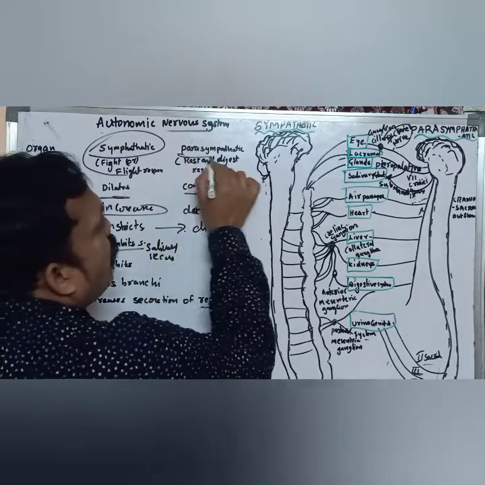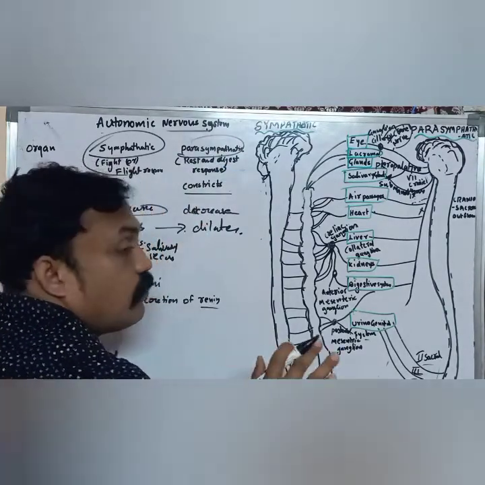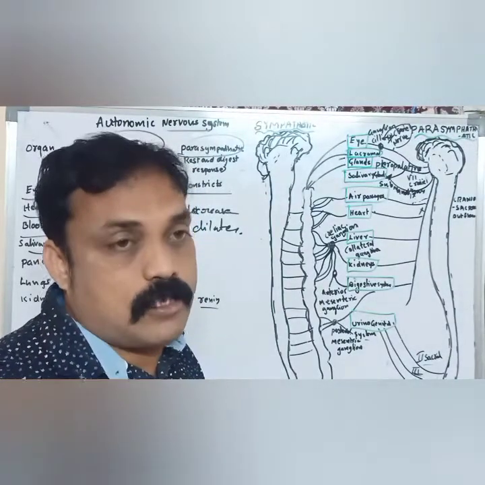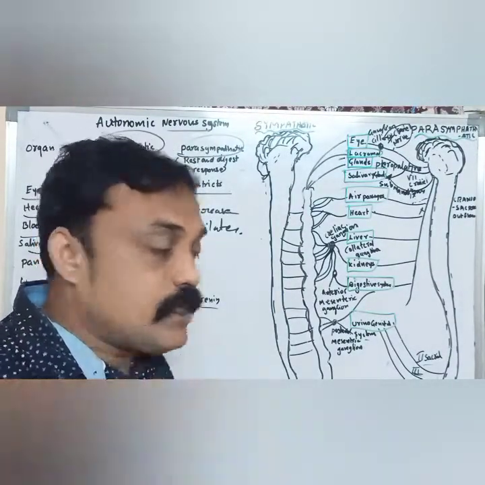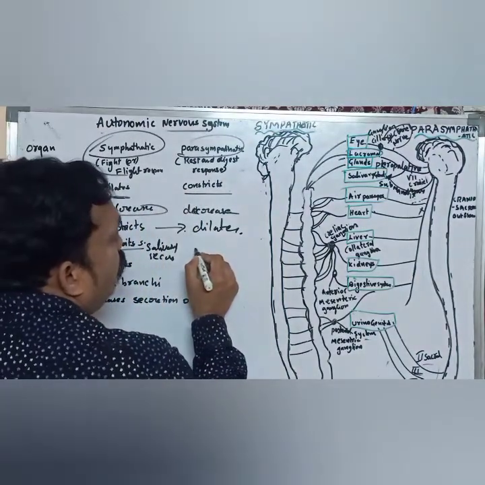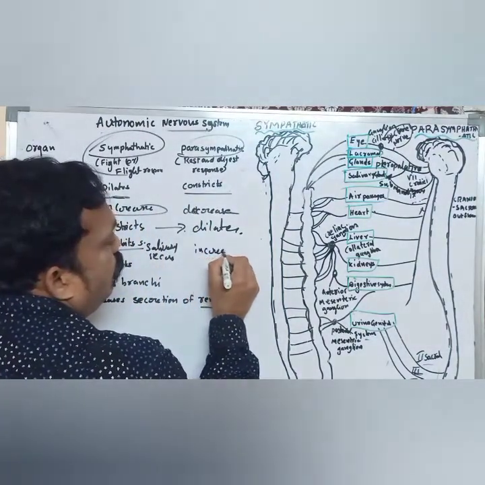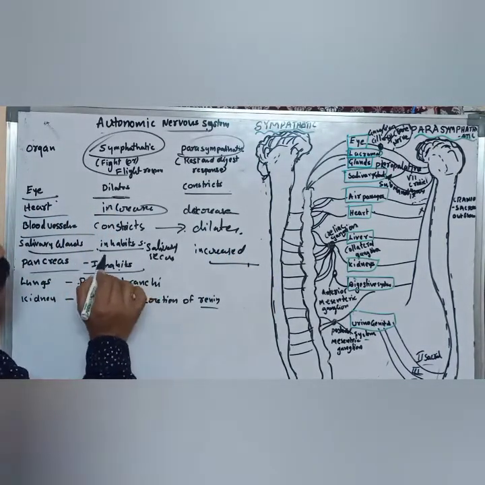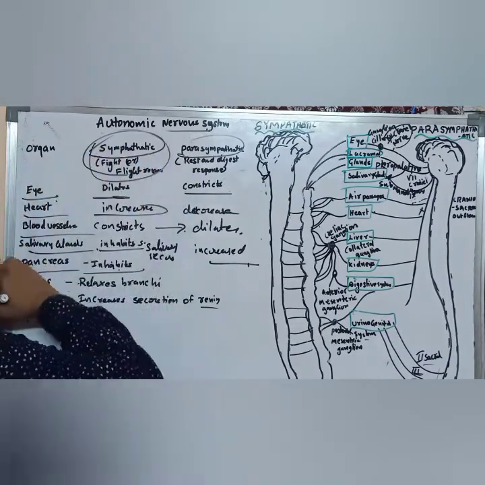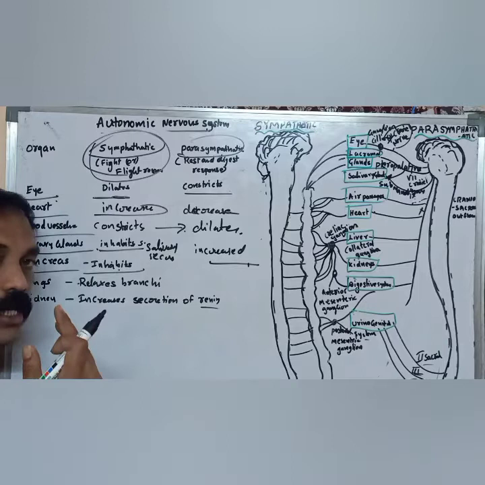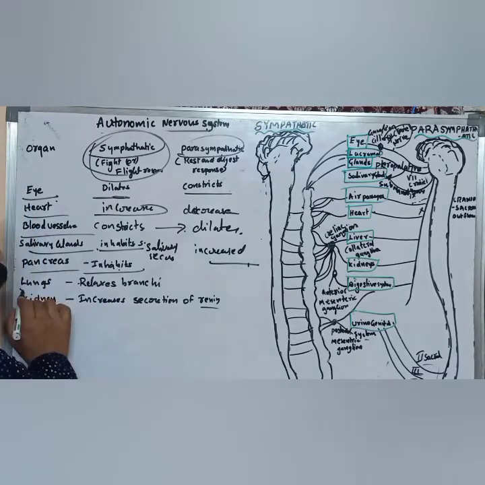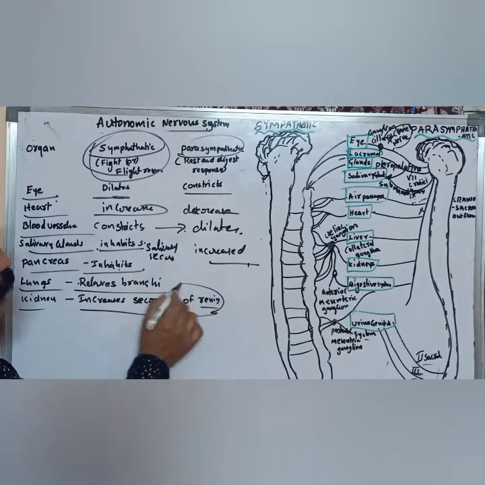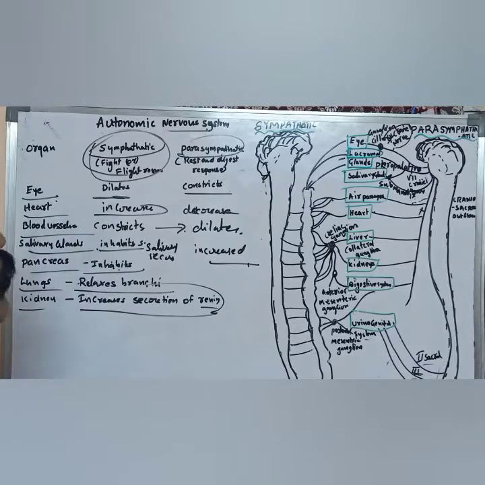And what about parasympathetic? When we are taking rest or in a relaxing state, our digestive system works very fast, and salivary secretions are also increased. And what about the pancreas? Pancreas secretions are inhibited because of sympathetic actions. And what about the lungs? Lungs also relax the bronchi, and the kidneys increase the secretion of renin at the time of sympathetic situations.